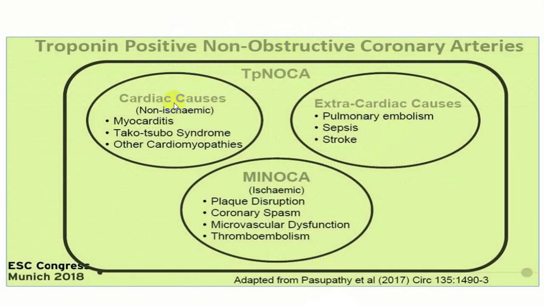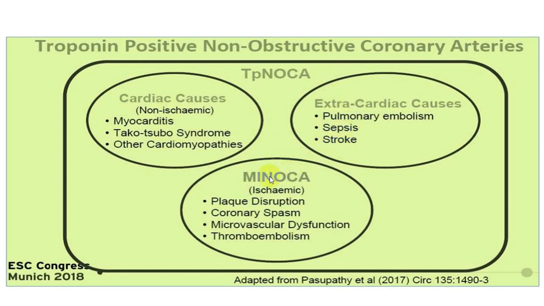Troponin will be elevated in cardiac causes, extracardiac causes, and also in MINOCA. In cardiac causes where it is non-ischemic, like myocarditis, Takotsubo, and cardiomyopathy, troponin will be elevated, and you will see STT changes also, but the coronary arteries will be absolutely normal. In extracardiac causes, pulmonary embolism, sepsis, stroke, and even in case of CKD, troponin will be elevated. While in MINOCA, there will be STT changes. Here, there may not be any STT changes, but troponin will be elevated.